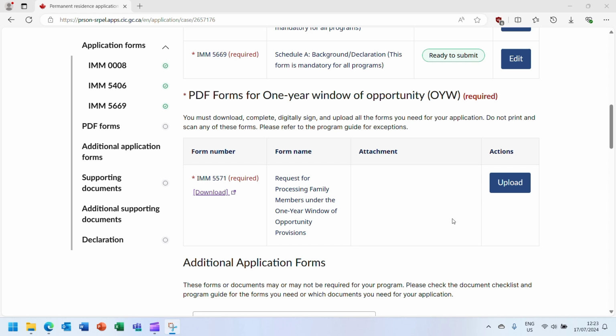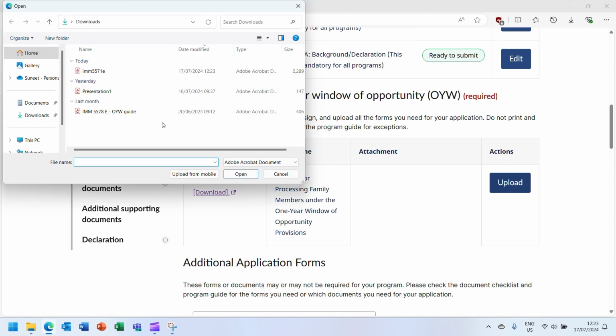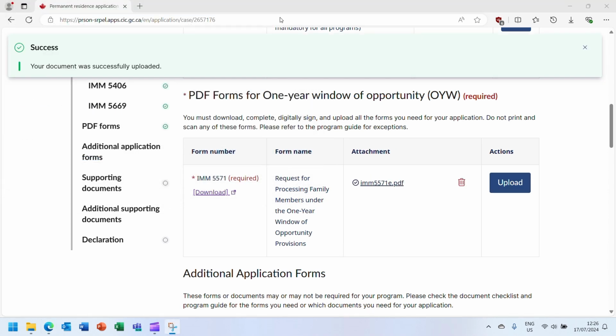Please refer to the IMM 5578 guide linked at the top of this page for detailed instructions on how to complete this form. You can download the form by clicking the Download button here. When completing the form, please ensure that you type information into the form and do not handwrite any information in the form. Once you have completed the form and signed it, click the Upload button here to select the form and complete the upload. Please ensure the form is below 4 megabytes in size so there are no issues when uploading the